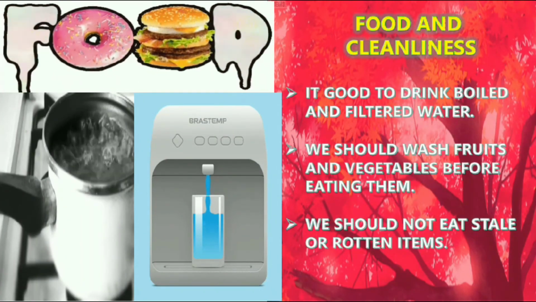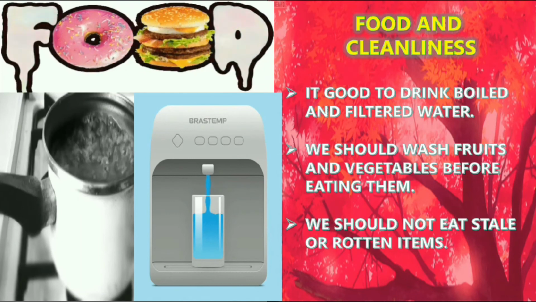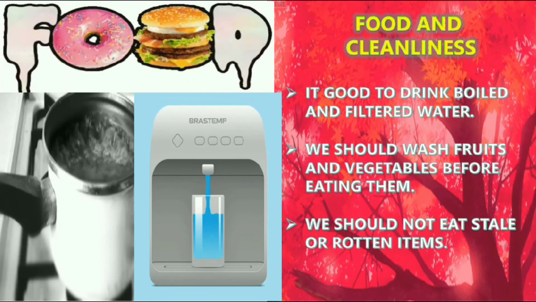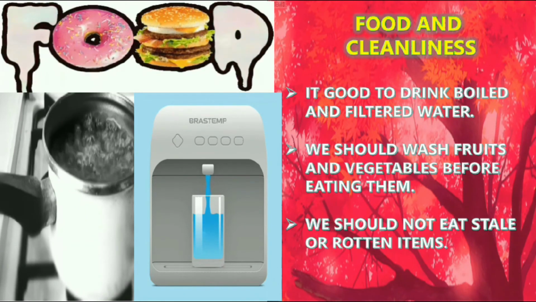It is good to drink boiled and filtered water. We should wash fruits and vegetables before eating them. We should not eat stale or rotten things, that is, things that may be damaged or may create a bad smell.